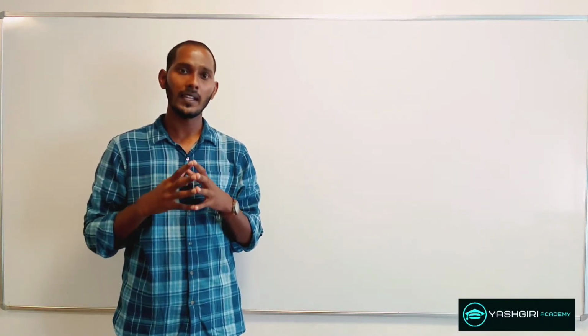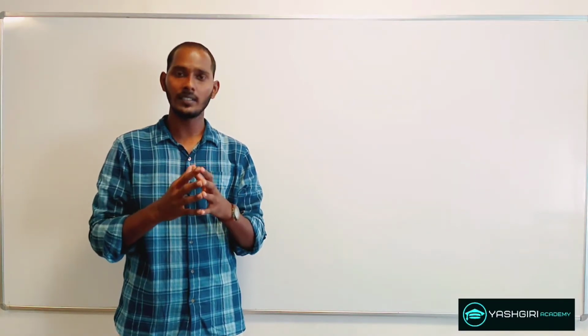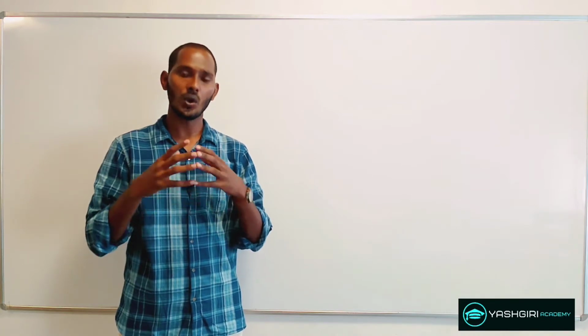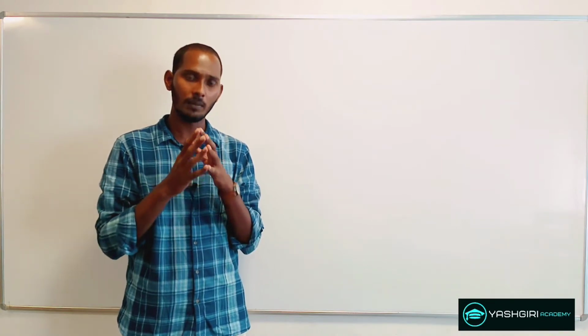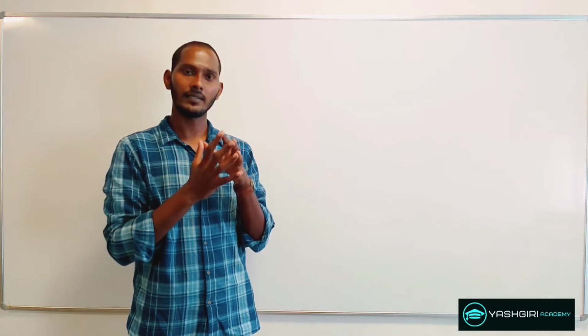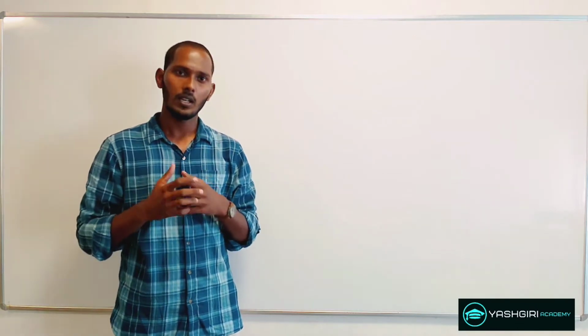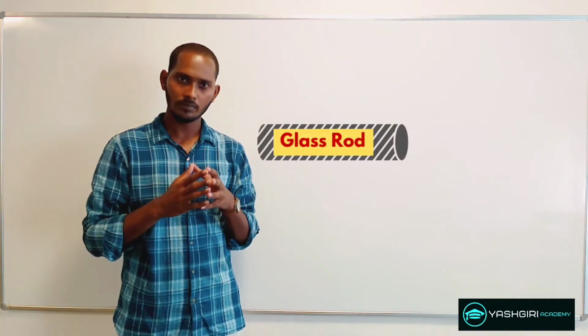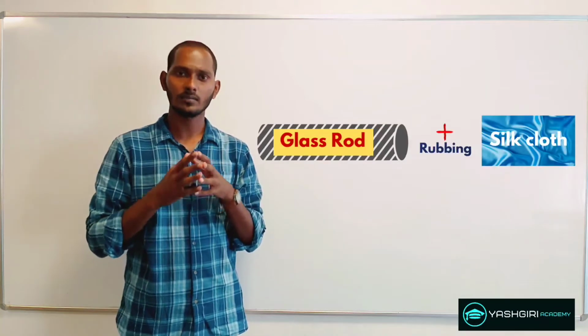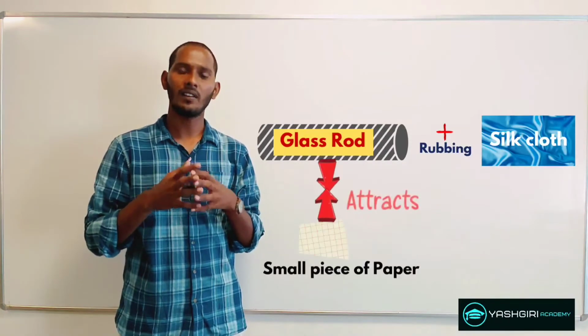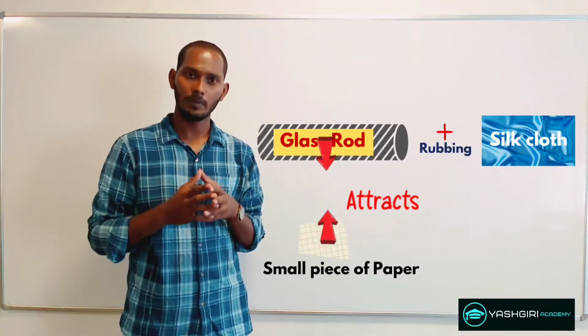And later, many more such pairs of materials were introduced which on rubbing showed the similar property of attracting a light body. For example, a glass rod rubbed with a silk cloth acquires a property of attracting a light piece of paper.